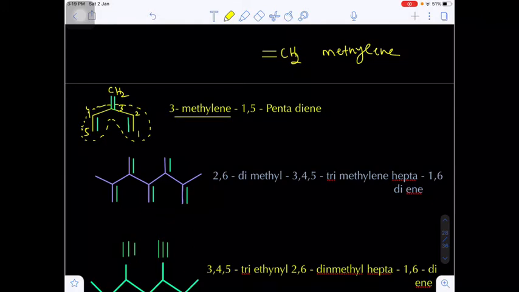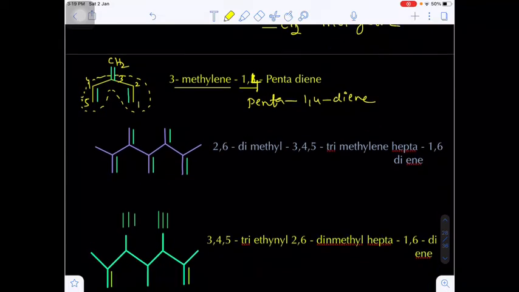And what about the location of the double bonds? In between 1, 2 and in between 4, 5. 1, 2 means we take 1; 4, 5 means we take 4. So the IUPAC name will be 3-methylene-1,4-pentadiene. Otherwise we can write penta-1,4-diene, because there are two double bonds, two enes, that's why diene, and the locations will be 1 and 4. Are you getting my point?